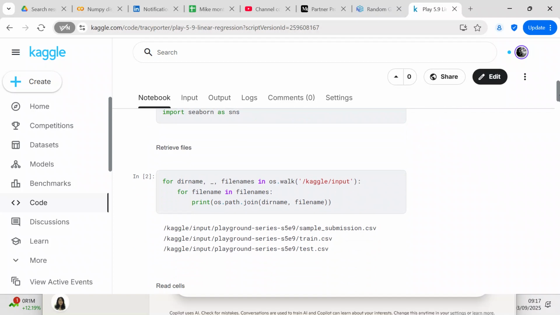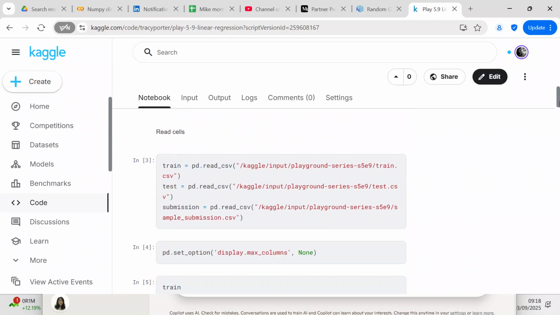So what we're going to do now is retrieve the files, and we're going to use the os library to actually retrieve them. The files that we're going to use are train.csv, test.csv, and sample_submission.csv. Then we're going to read the files, using pandas to read them.